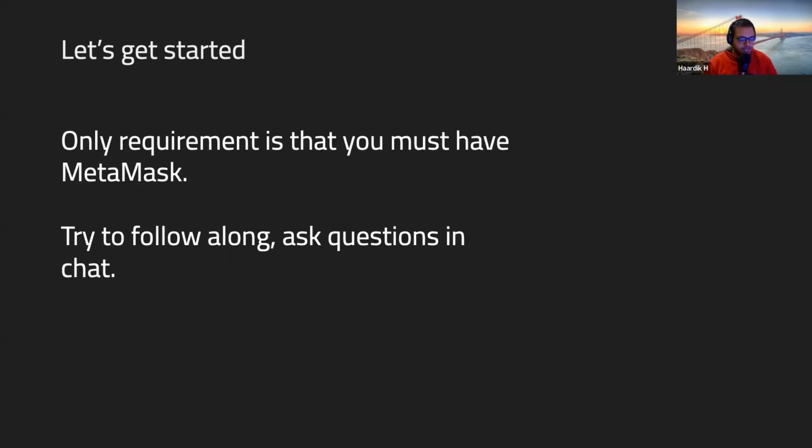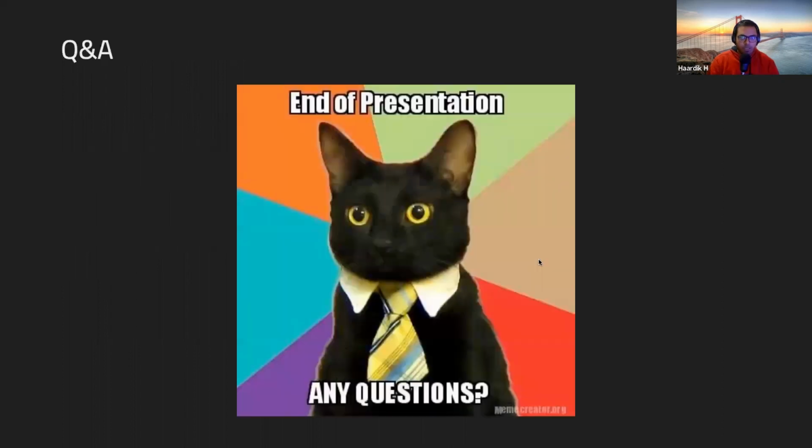The only requirement, if we're going to follow along, is that you must have MetaMask installed. Hopefully you know what MetaMask is. If you don't, it is an Ethereum wallet. Just Google for MetaMask. I will also share the link in chat. I believe it is metamask.io. But just install MetaMask, have a wallet set up, and try to follow along and ask questions in chat if anything comes up at all. And we'll go from there.